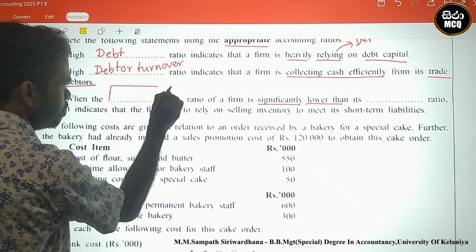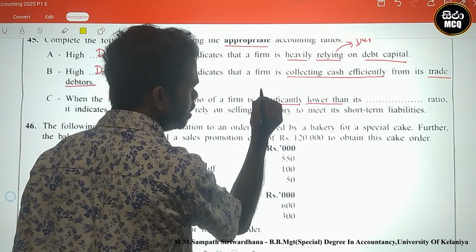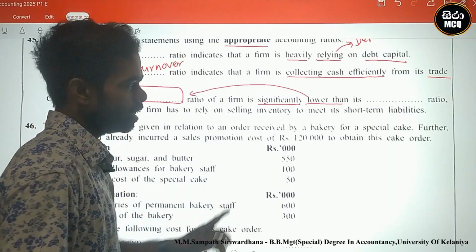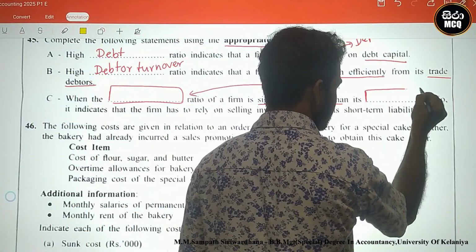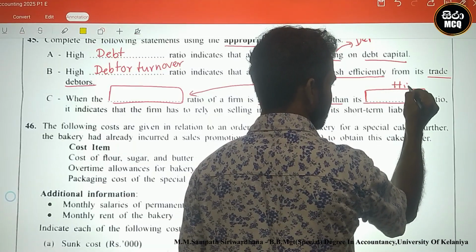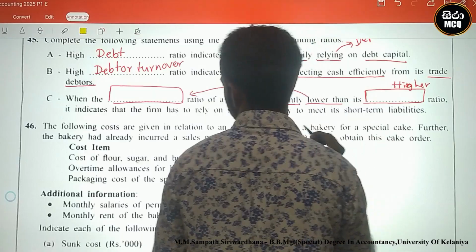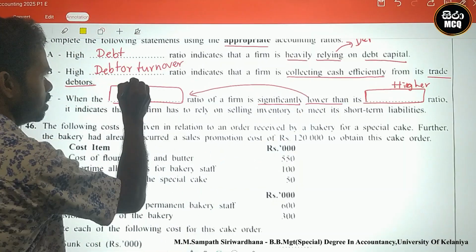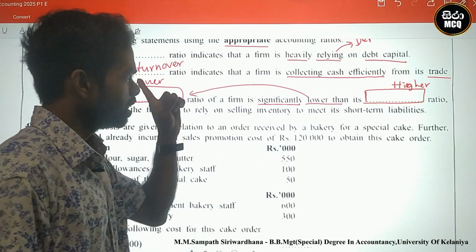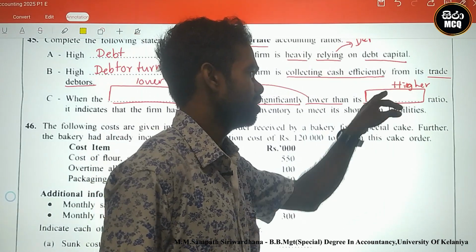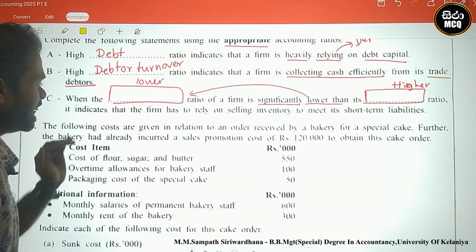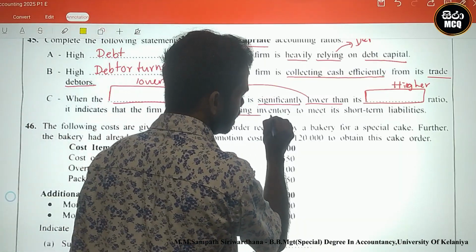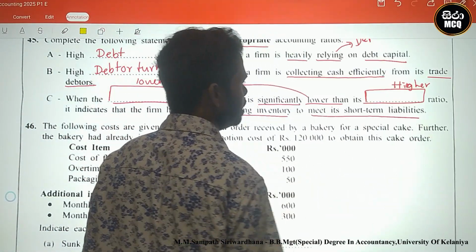When this ratio of a firm is significantly lower than this ratio, which is higher, it indicates that the firm is relying on selling inventory to meet its short-term liabilities.